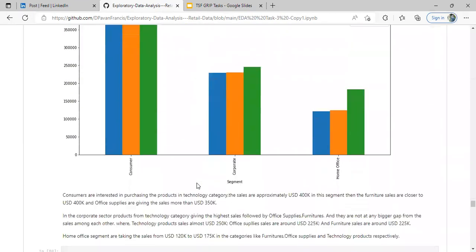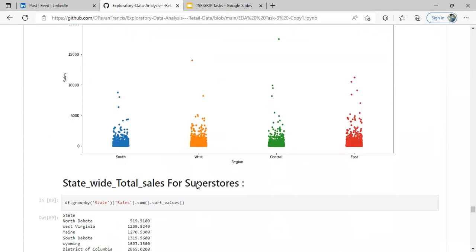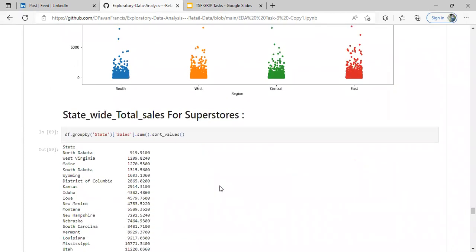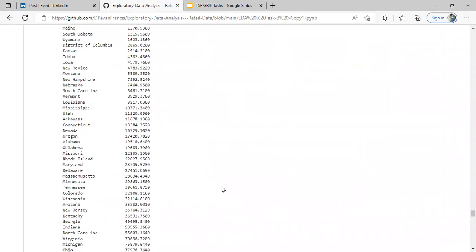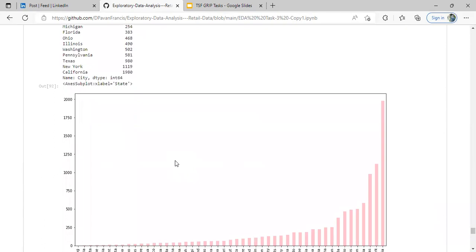We have taken class tabs for nice analysis and a strip plot for region sales. Here we notice that the South region takes maximum sales and the East region takes minimal sales. This is the statewide total number of stores for each state.